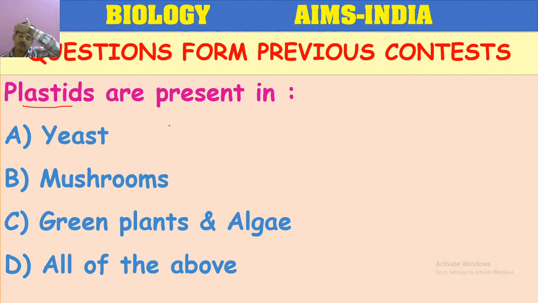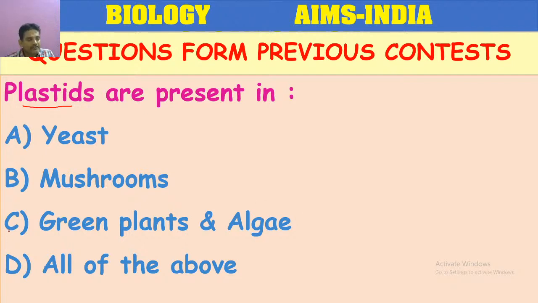So I got the answer. Some of you answered B. Answer C. Some are answering D also. No. Here, plastids are present.